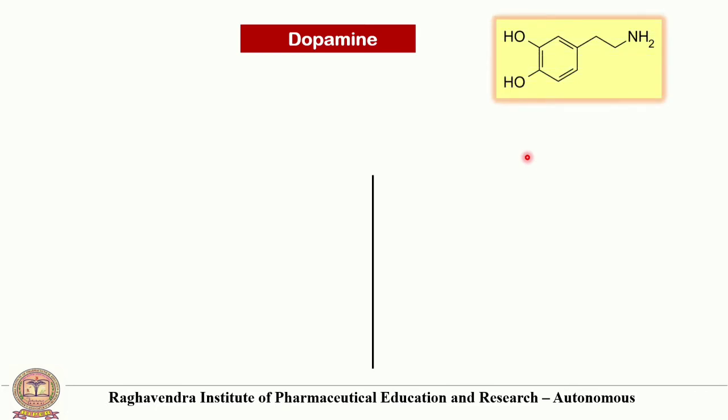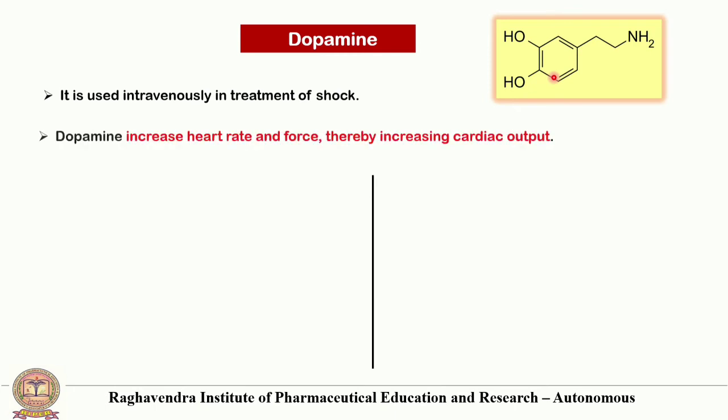This is the structure of dopamine. It is an immediate precursor of norepinephrine. It contains the catechol moiety and primary amine. Dopamine is a monoamine compound with positive inotropic activity. It differs from norepinephrine in lacking one hydroxyl group. It is used intravenously in the treatment of shock.